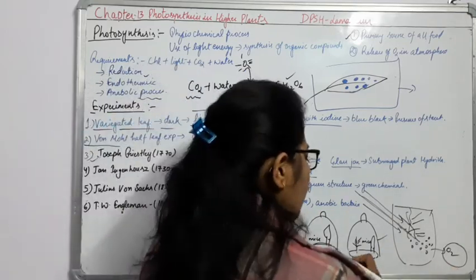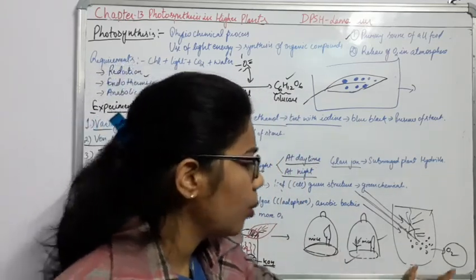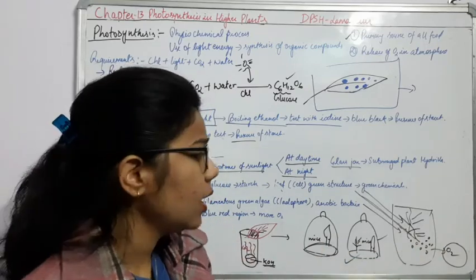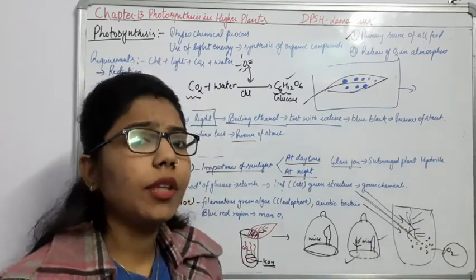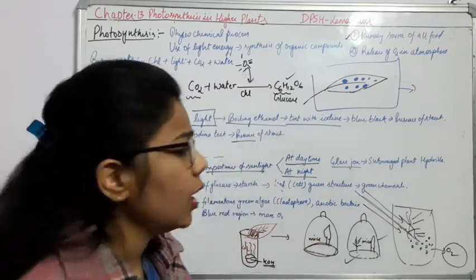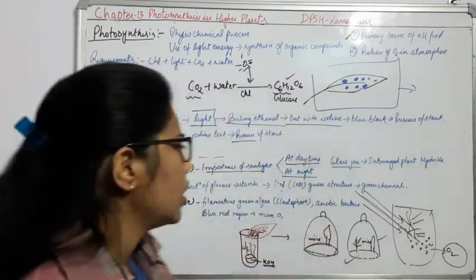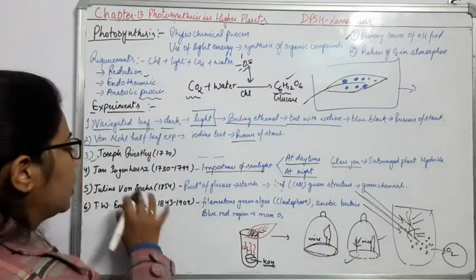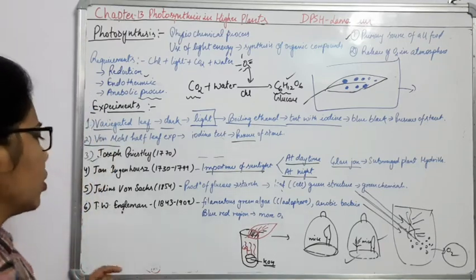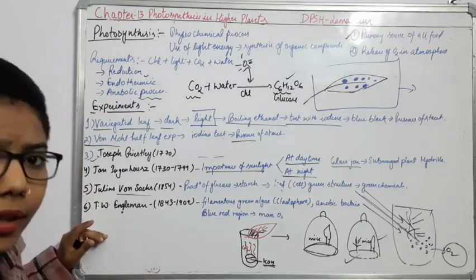So here we have taken both conditions, and it can be followed in both cases. Oxygen is there as the bubbles are forming, as we are providing high light intensity. The more the light intensity, the more the production of oxygen bubbles, right? So these are the experiments performed by Jan Ingenhousz. Now another experiment was given by Julius von Sachs. These scientists' names are very important.